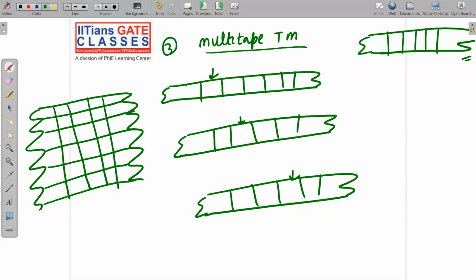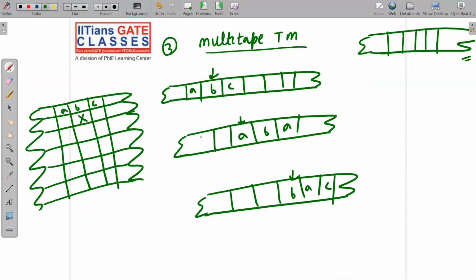Let me show you here: A, B, C. And here we have A, B, A, and here we have B, A, C. So the first track will be your first tape, and the read-write head position is at B, so I will place an X here.